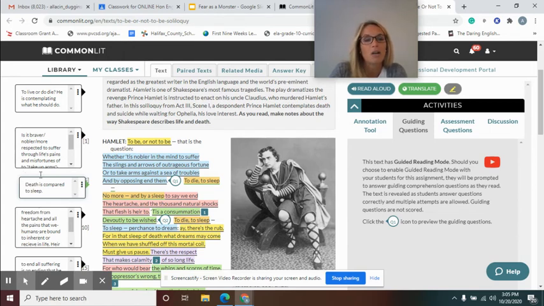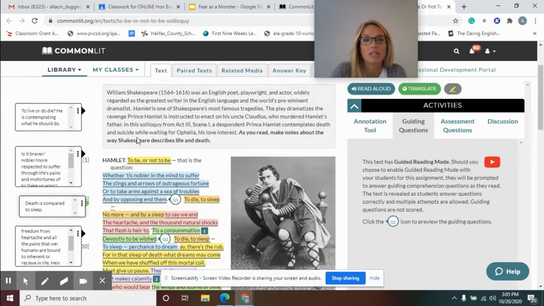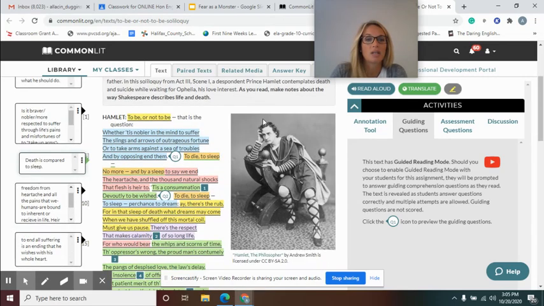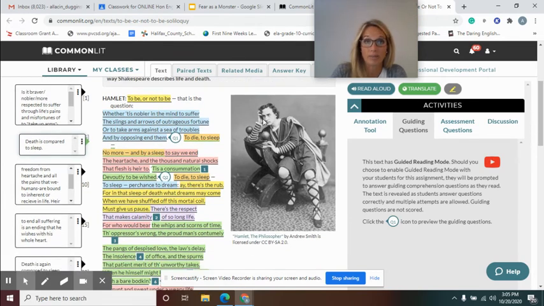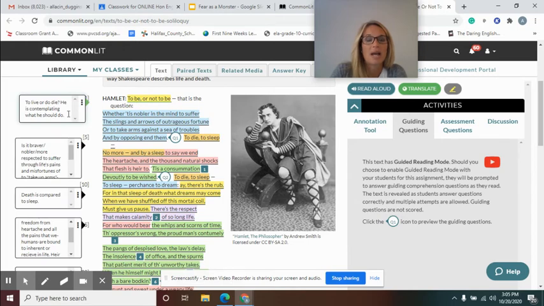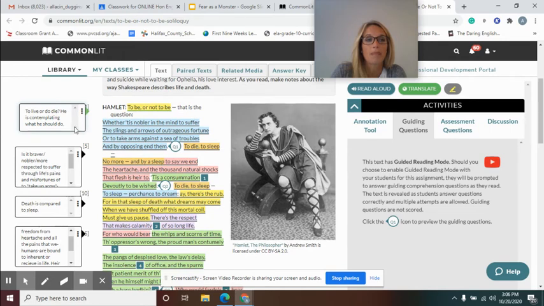All right, so Hamlet's all alone. He's supposed to kill his uncle Claudius, who murdered his father, and he's deciding what to do about his own life. Okay, so he says, "To be or not to be? That is the question." So right here, he is asking himself whether to live or to die. He's contemplating what he should do, whether or not he should stay alive or he should kill himself.